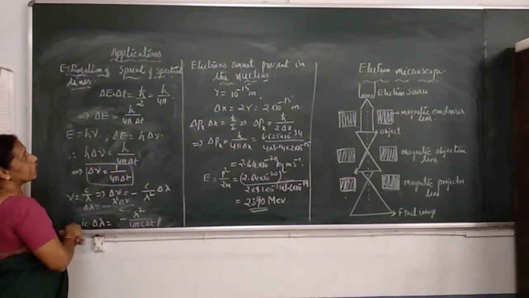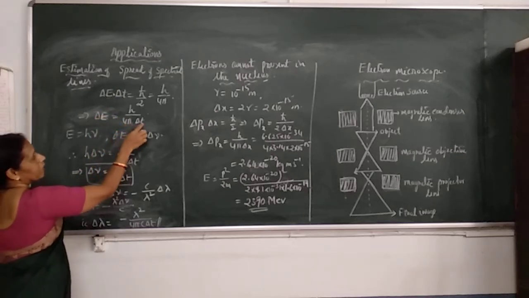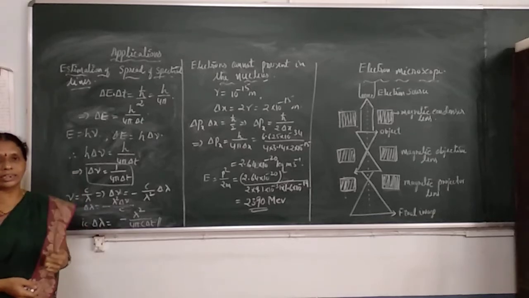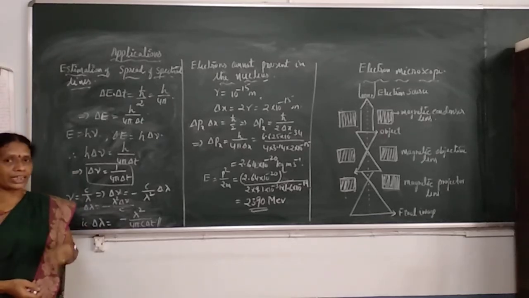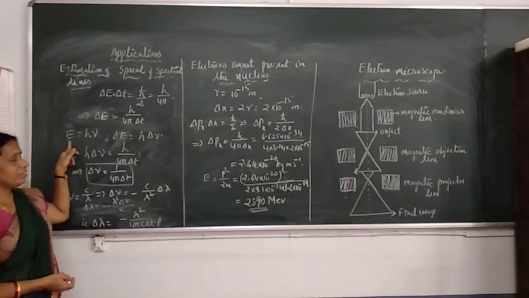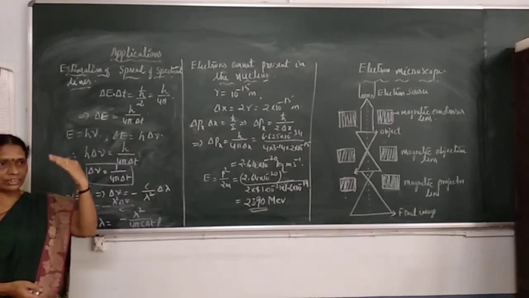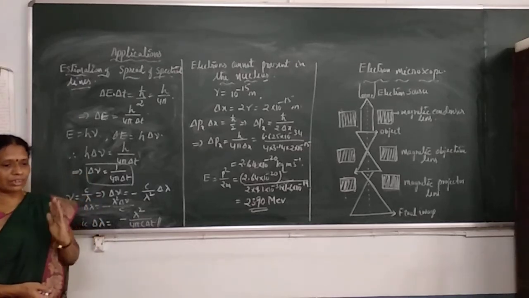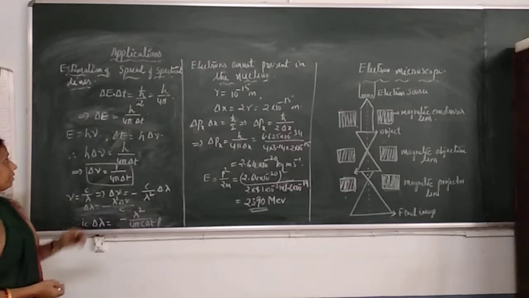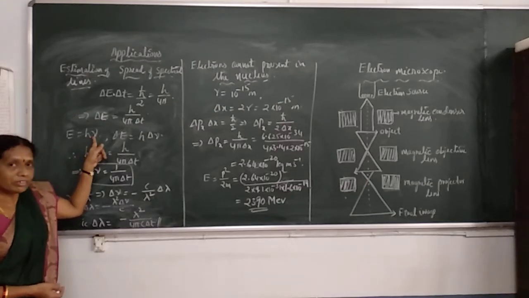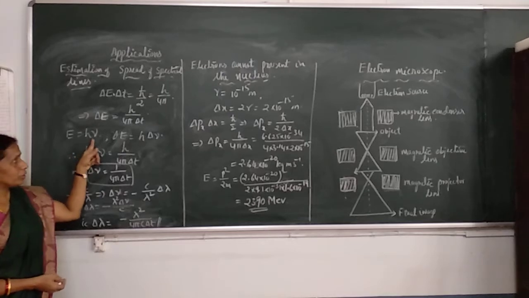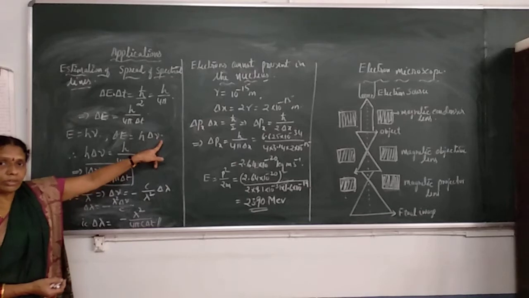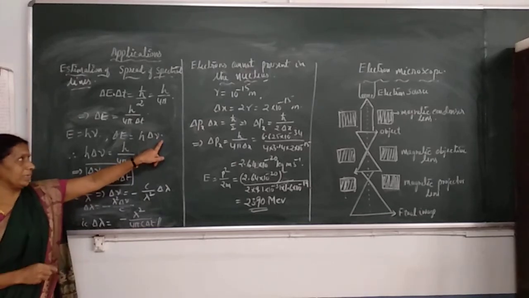From this, we get delta E as h by 4 pi into delta t. But the energy of the emitted spectral line is given by h nu. This energy is nothing but E2 minus E1, E2 being the energy in the excited state and E1 the energy in the ground state. E2 minus E1 comes out in the form of radiation having energy h nu, where nu is the frequency of that radiation. So E equals h nu, so delta E is nothing but h into delta nu, where delta nu is the error in the measurement of the frequency of the spectral line.